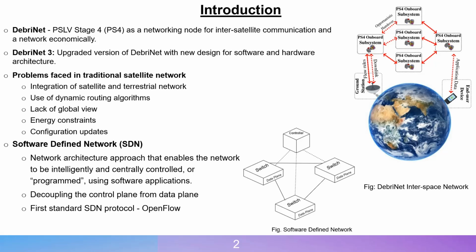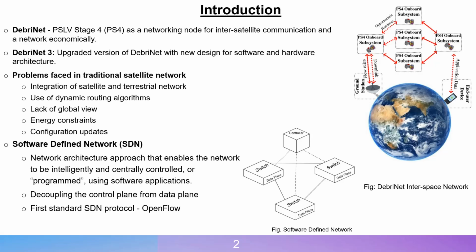In a traditional satellite network, we face several challenges such as integration of satellite and terrestrial networks. Since it has a dynamic routing algorithm, it lacks a global view, and it has energy constraints and configuration update issues too. To handle these problems, a lightweight software-defined network architecture is introduced, based on the software-defined network principle, which is to decouple the control and data planes to make the network centrally controlled and highly programmable.